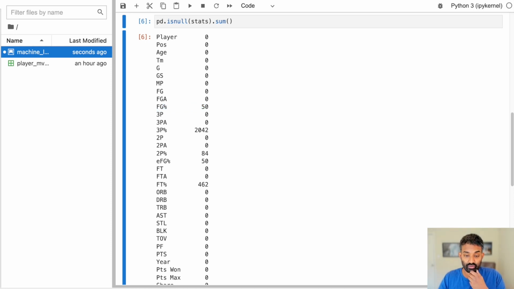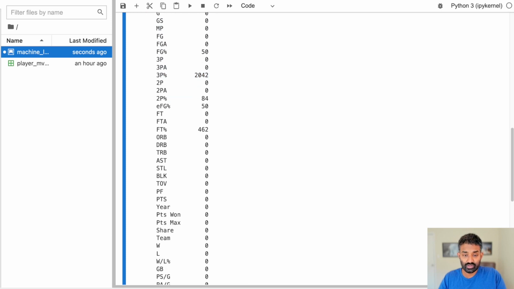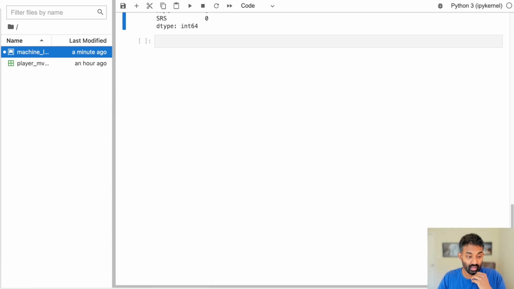So you can see there are 50 null values in the field goal percentage column, 2,042 in the 3-point percentage column, and so on. So all of the null values are in these percentage columns, which makes me suspect that this missing value actually means that the person didn't attempt any 3-pointers. Because 3-point percentage is the number of 3-pointers you made, which is 3P, over the number you attempted. But if the number you attempted is 0, then the percentage would just be missing because it wouldn't be a number. So let's see if we can validate this hypothesis by checking, in the cases where the 3-point percentage is null, how many 3-pointers were actually attempted.